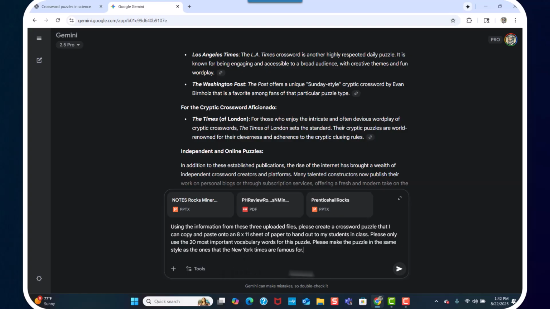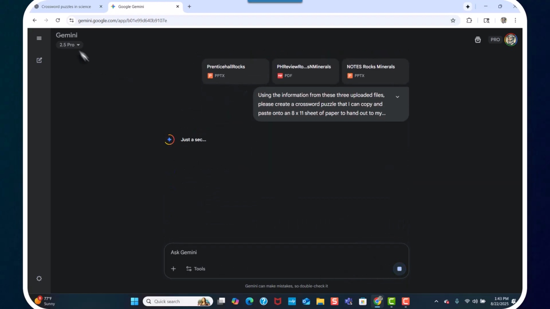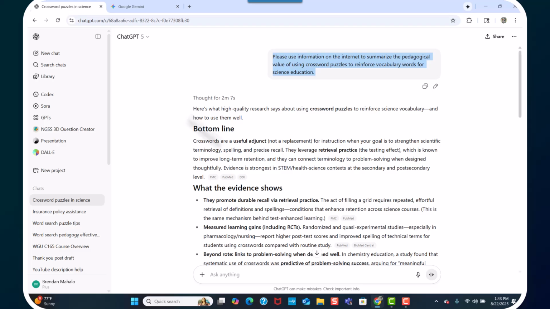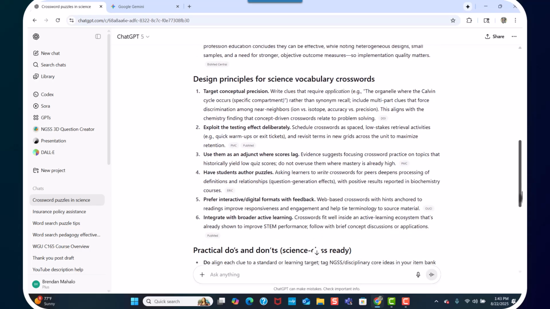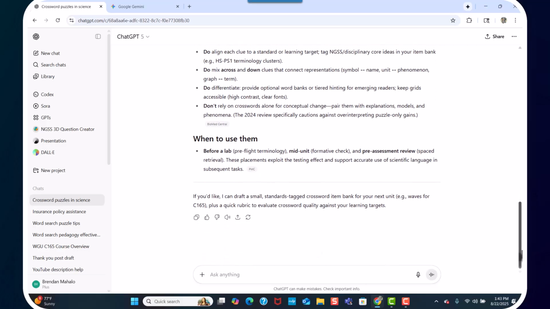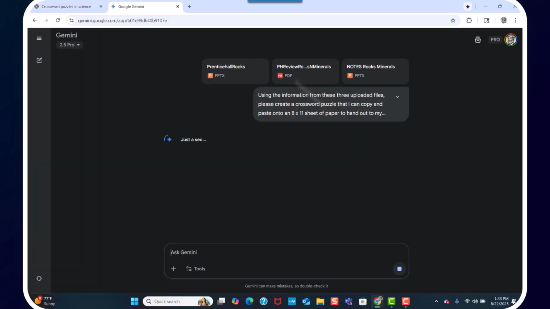All right, so let's go ahead, click that, and see what's going on with our ChatGPT. All right, look at that. Boom. What does the evidence show? This is all great advice. Practice do's and don'ts. Okay, great. So now what we're going to do is keep iterating these questions.